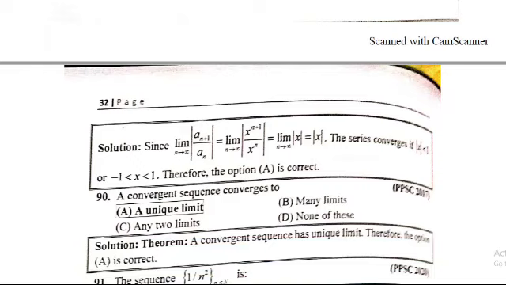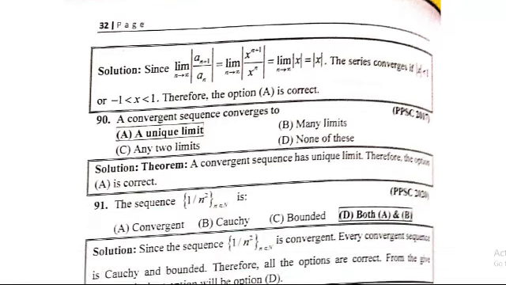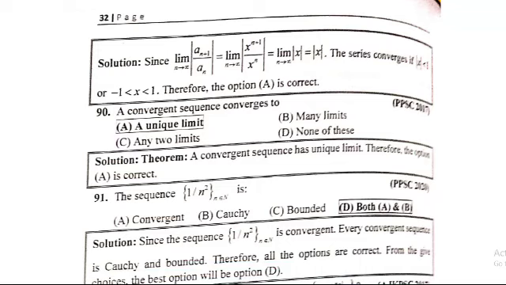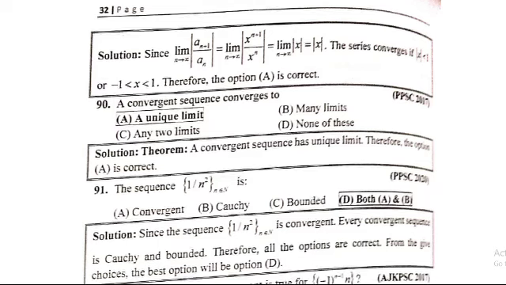Number 90: a convergent sequence converges to a unique limit. Option A is correct. Theorem: a convergent sequence has a unique limit. Number 91: the sequence 1 divided by n square, where n belongs to natural numbers, is: option A convergent, correct; option B Cauchy, correct; option C bounded, correct. So option D is correct, both A, B and C.